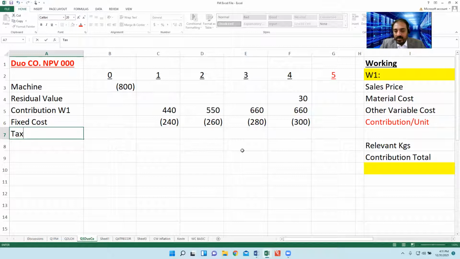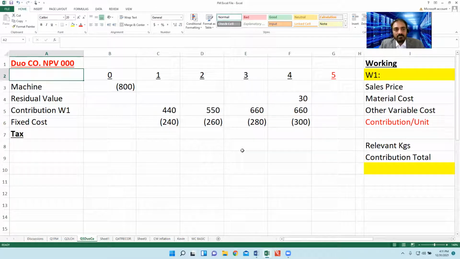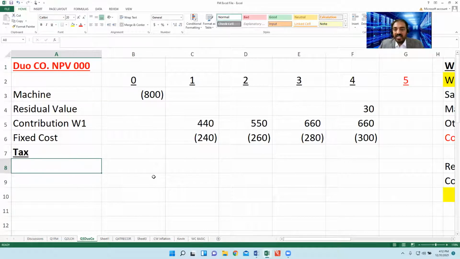Students, you have to focus, it is very important, because this tax calculation affects 95 to 97% of questions. Almost every NPV question has this calculation. So you have to understand the tax part very carefully.